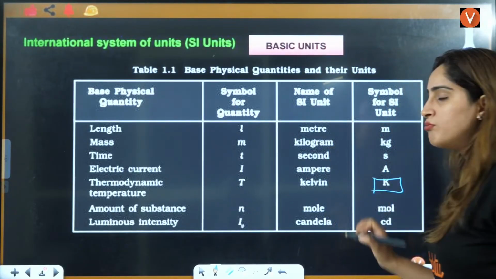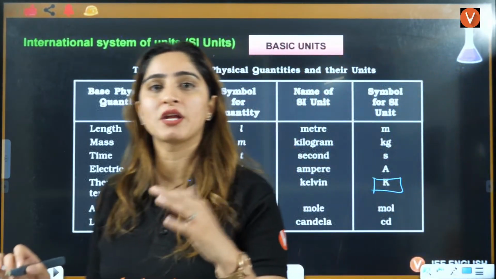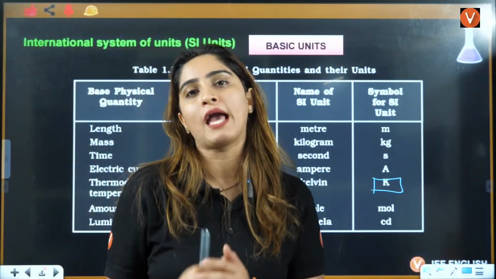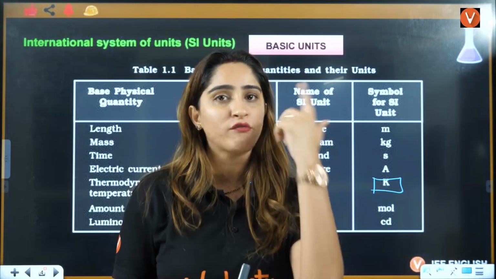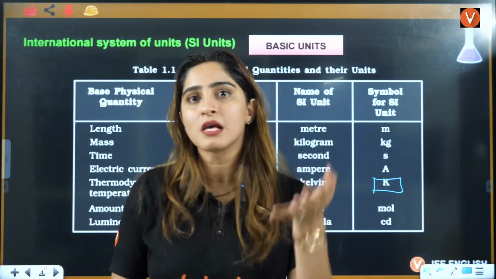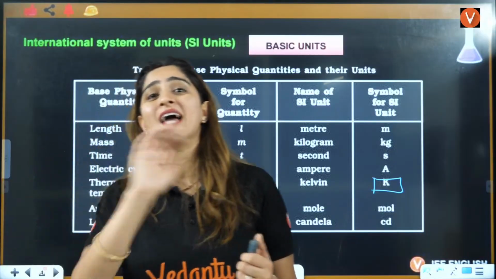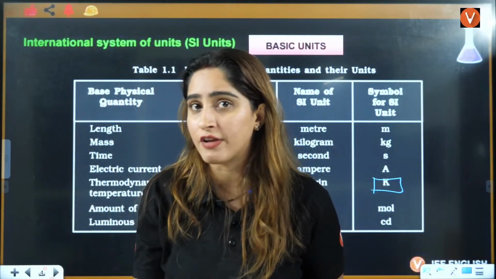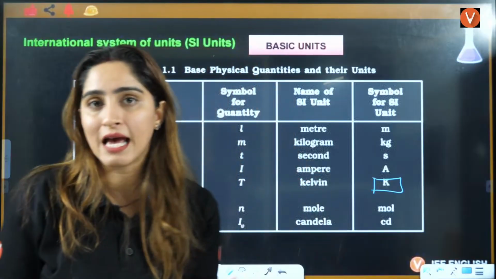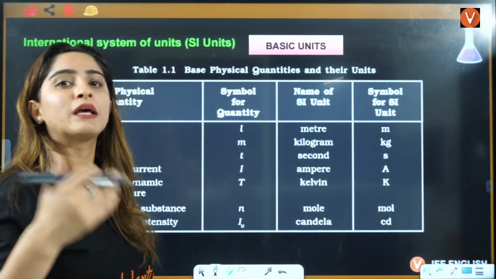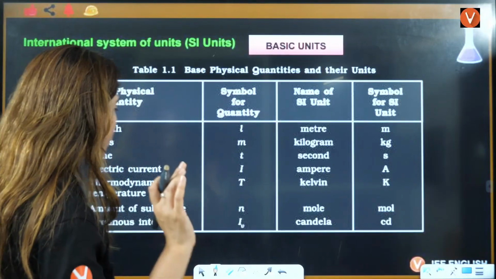When temperature is given in degrees Celsius, you convert it into Kelvin. Students who don't have enough knowledge about this, especially in the starting of class 11, tend to confuse why they have to convert degrees Celsius into Kelvin. It is because Kelvin is the SI unit. I'll tell you how to convert degrees Celsius to Kelvin, don't worry about that.